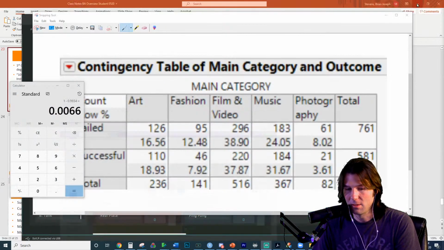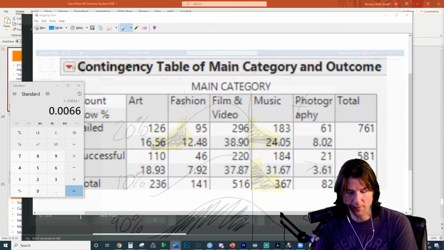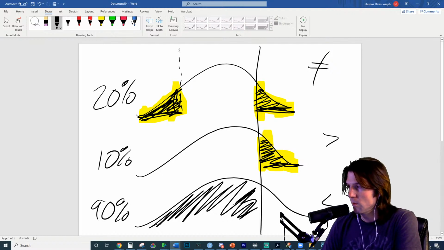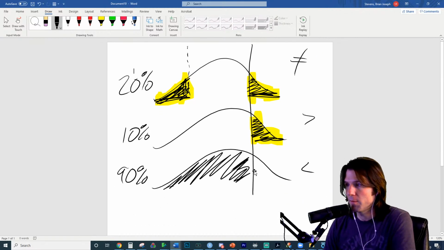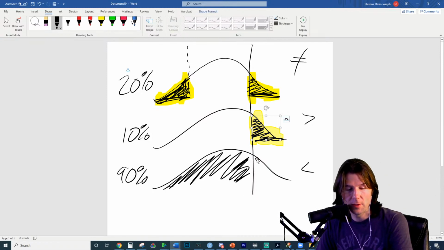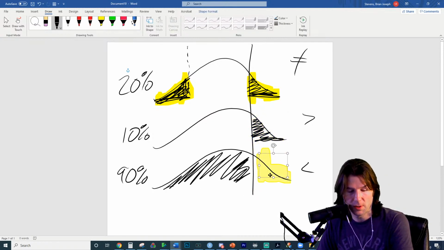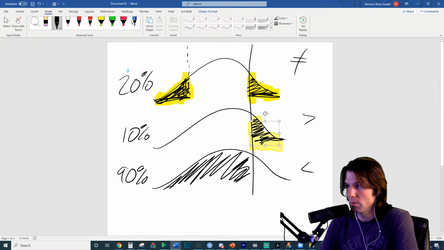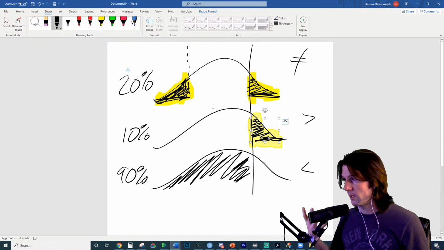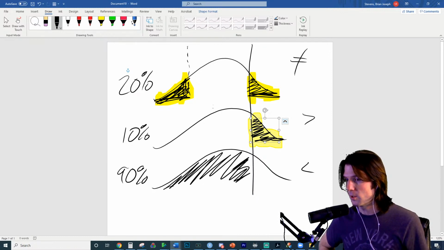Is it making sense right now? Let me bring up the graphic we had. So who's with me on this right here? Who follows how we're able to figure out the less than and the greater than add up to 1, because you could just put this down here, and the less than and the greater than add up to 1. So that's how the less than and the greater than work. And then the does not equal is you reflect it on the other side. You do like a reflection, and it's just double the smaller one.